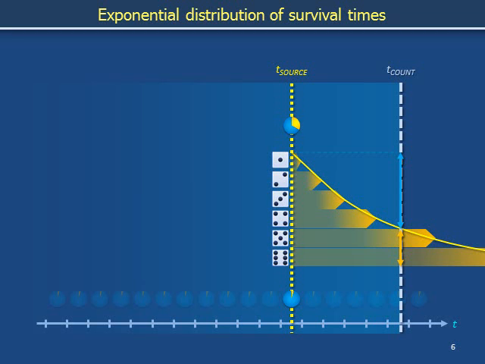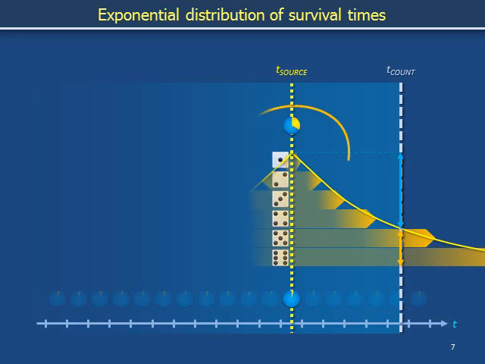To determine whether a copy of messenger RNA originating from the time interval centered around time t source will be counted at time t count, spin the wheel at the bottom to determine whether transcription occurs, and then, if it does, spin the wheel at the top to determine whether the copy of messenger RNA produced survives long enough to be counted. We want to sketch the wheels that we would spin if we needed to determine whether copies of messenger RNA generated at other times survived long enough to be counted.